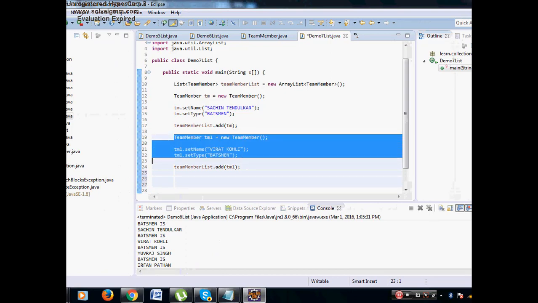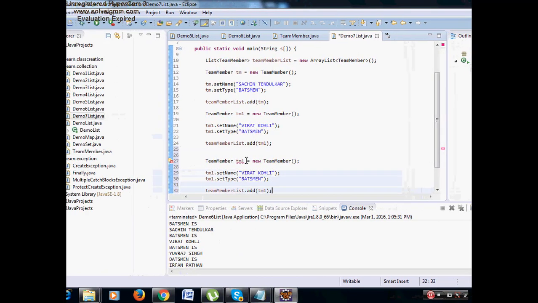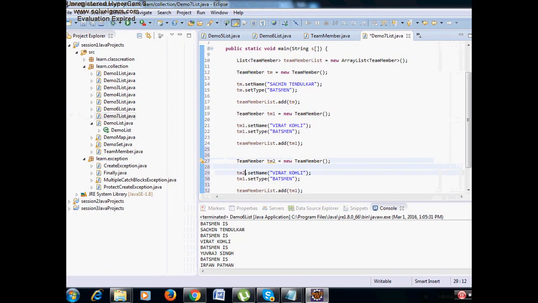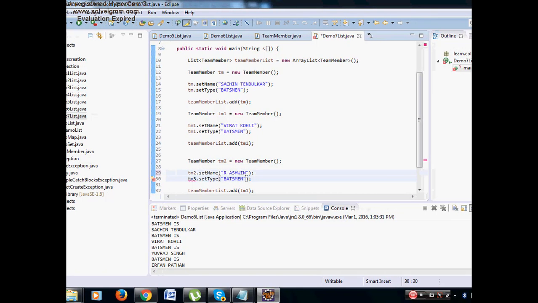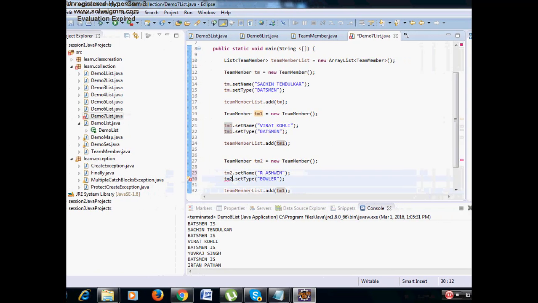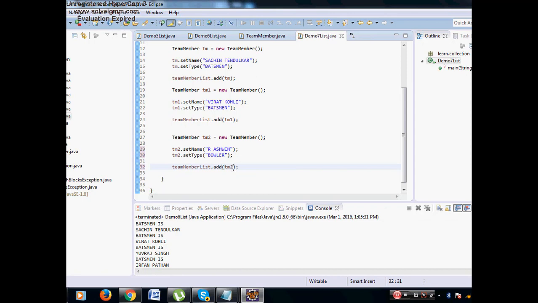Now in the same way I can create one more object, tm2 is equal to new team member. Tm2 dot set name, this time I'll say some bowler, R Ashwin, and tm2 dot set type, bowler. And then after that team member list dot add tm2. Now we have added 3 elements in the list.